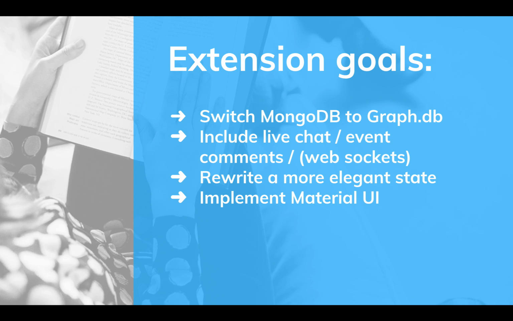Throughout the process of building this, I ended up learning how to write better reducers and having better state. So honestly, I'd like to go through and rewrite all of that. And I've also gotten recently sold on Material UI, which is Google's answer to CSS in React. I think it's a great system, higher order components, and I'd like to start using that more in the future.